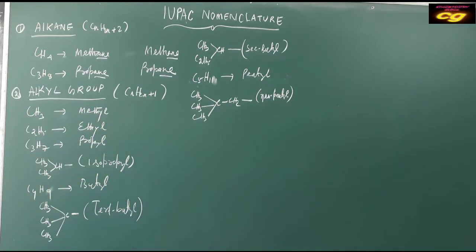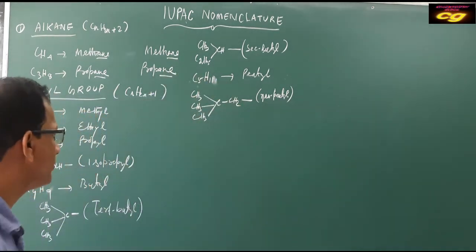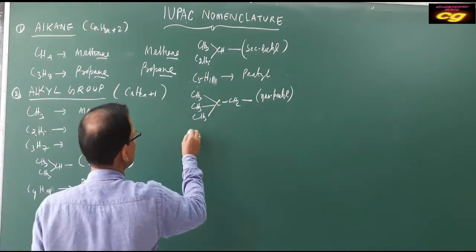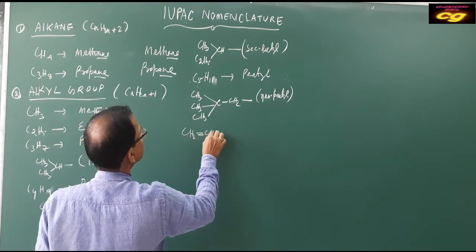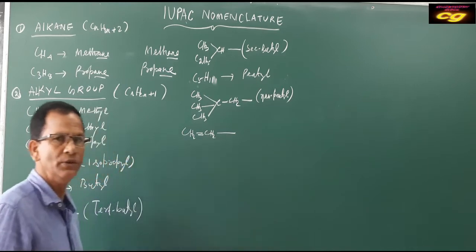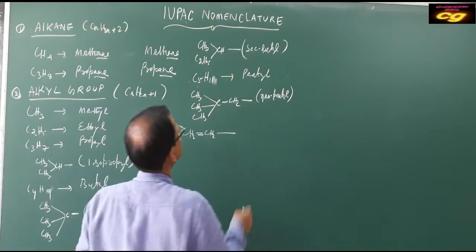So these are the very important alkyl groups and their common names: isopropyl, tertiary butyl, secondary butyl, neopentyl. And some other important groups you have to remember. This is not an alkyl group, but it is used in place of other alkyl groups. This is called vinyl.